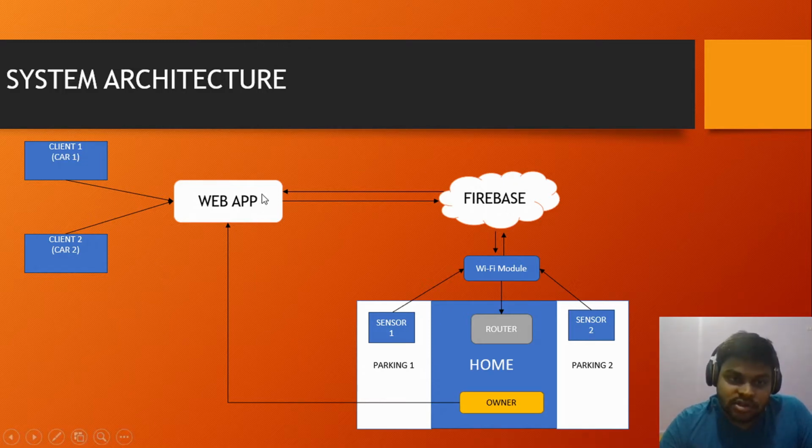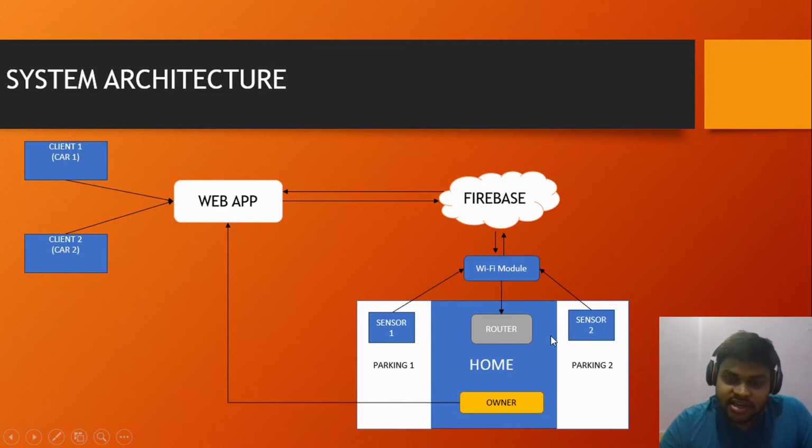Talking about the system architecture, I have discussed the IoT part. When the car arrives, the ultrasonic sensor value turns to 1. Basically, it sends a signal to write to the Firebase database with some value change, and this will be detected by our Node.js application. This helps us implement a monitoring system which shows when the car is in the space and when it leaves the space.